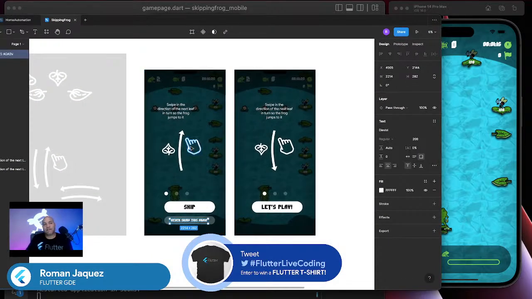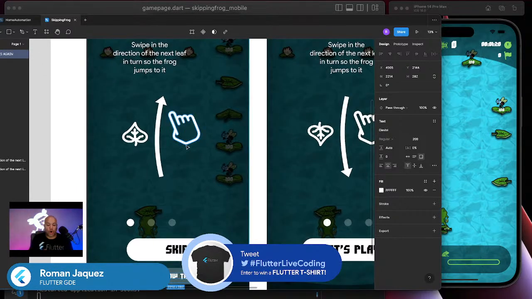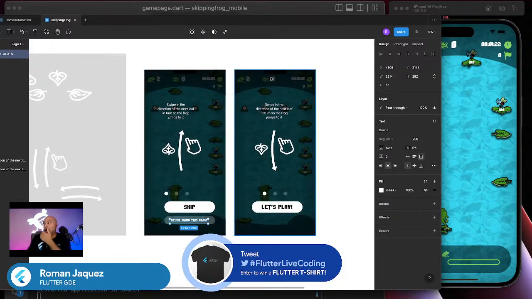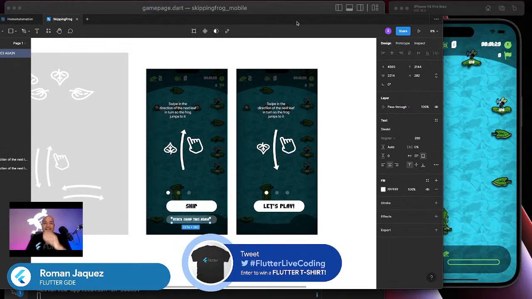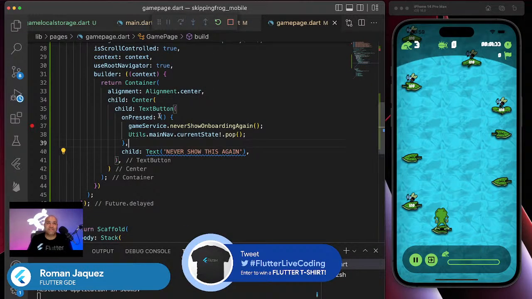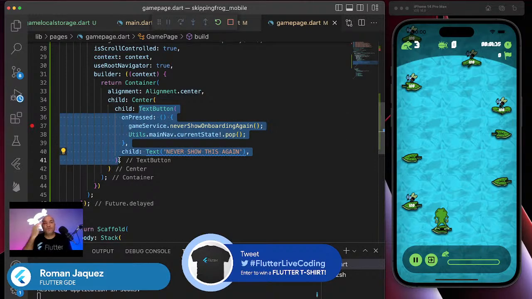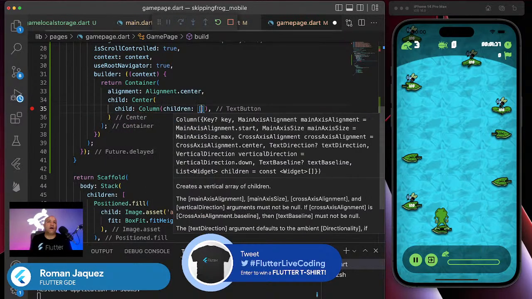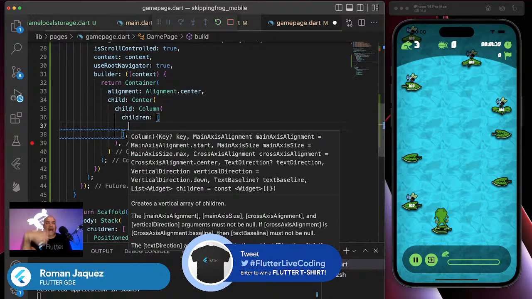So that's exactly what I'm going to be building: that column that represents that onboarding right there. I can do it with transform. Of course I'm going to do it with transform, Damien. That's exactly what I'm going to do. I can do it like that, but I'm going to use a page view or something like that. But yes, I can do anything. Perfect. I'll use a column, and I'm going to add a bunch of children.